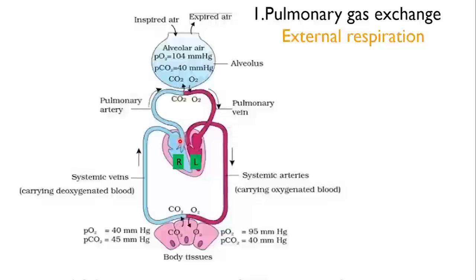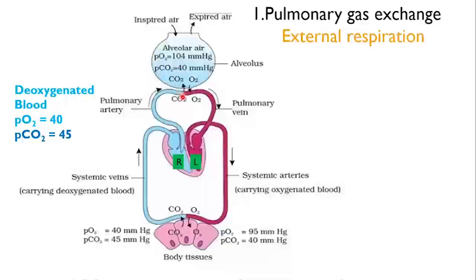The deoxygenated blood from the heart is carried by the pulmonary artery to the lungs. What is meant by deoxygenated blood? The blood with less oxygen, that is PO2 40, and more carbon dioxide with PCO2 45 mmHg, is called deoxygenated blood. When this deoxygenated blood reaches the alveolar region, exchange of gases takes place due to the partial pressure differences.